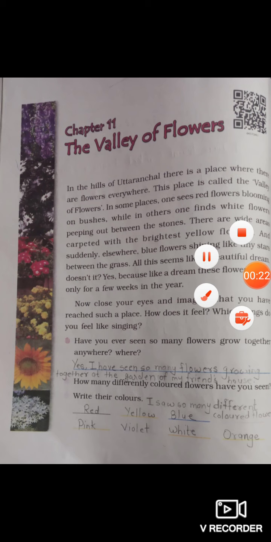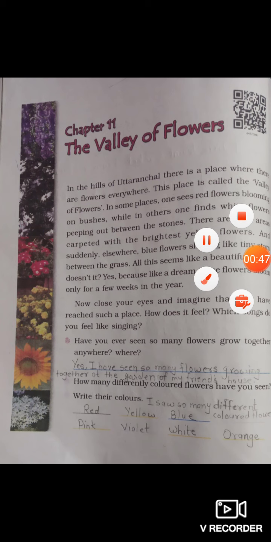Students, let's get started. In the hills of Uttaranchal, there is a place where there are flowers everywhere. This place is called the Valley of Flowers. In some places, you can see red flowers blooming, and you can also see white flowers, yellow flowers, and blue flowers. All these flowers seem like a beautiful dream, don't they? Yes, because like a dream, these flowers bloom only for a few weeks in the year.